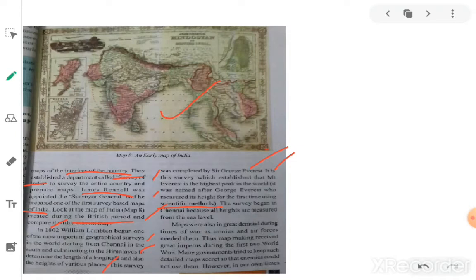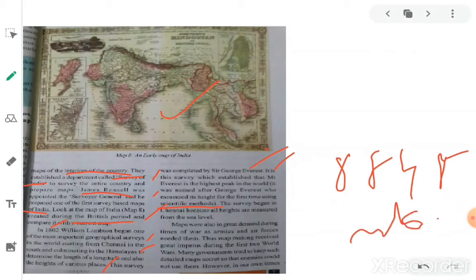Using these scientific methods, he measured the height of Mount Everest. The height of Mount Everest is 8,848 meters.